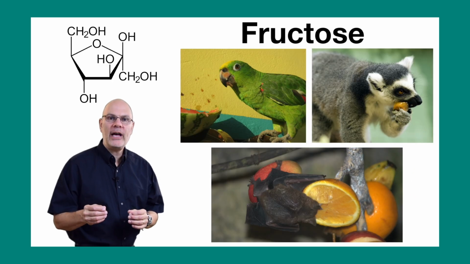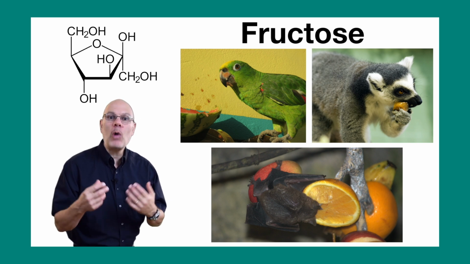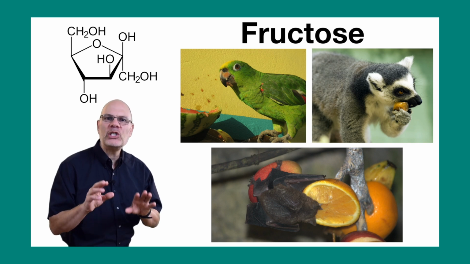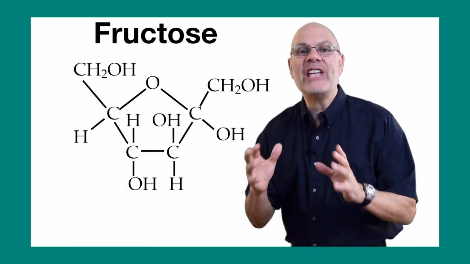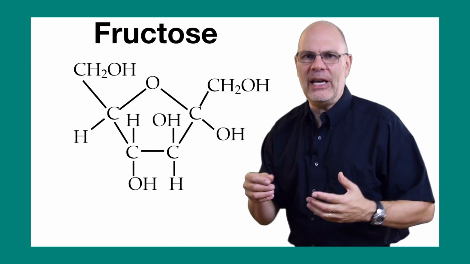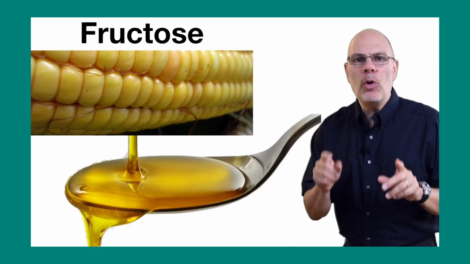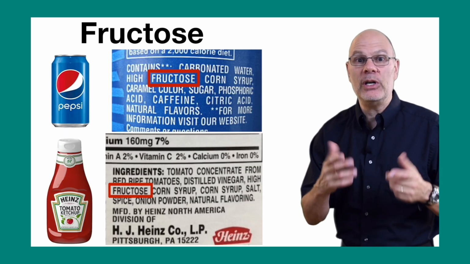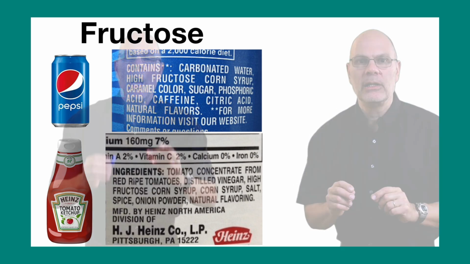Fructose is naturally found in fruit, where it attracts fruit-eating animals, which eat the fruit, swallow the seeds, and then defecate those seeds far away from the parent plant. That's an important adaptation for plant dispersal. We humans love fructose and other sugars. That's because our distant ancestors were tree-living primates who ate fruit and passed that preference on to us. Today, most of our fructose comes from corn, and up to 10% of the calories in a North American's diet can come from this monosaccharide.